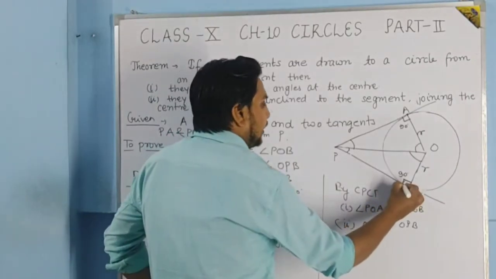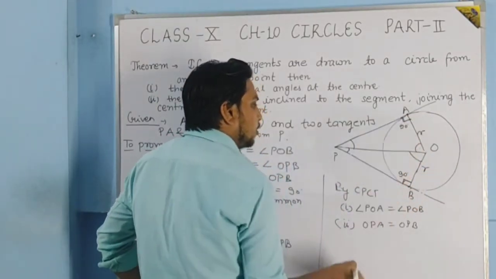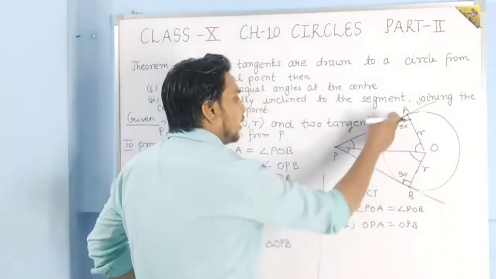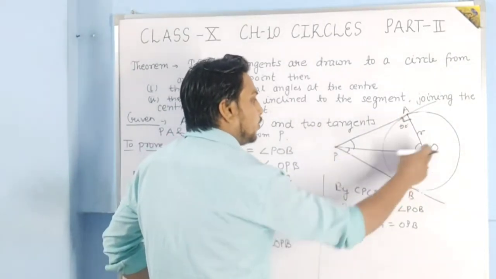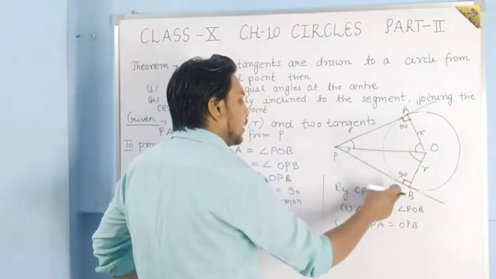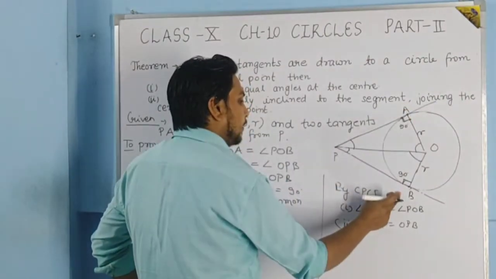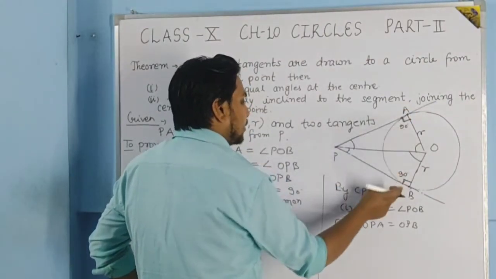This angle is 90 degree and this angle is 90 degree. It is sure that these two angles will be 90 degree. Means in quadrilateral PBOA, angle A and angle B will be 90 degree each.